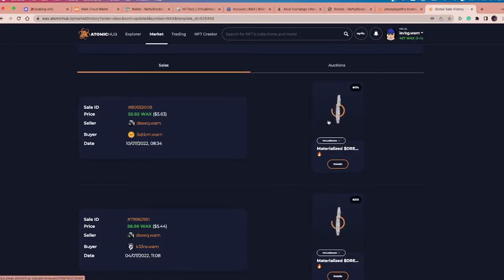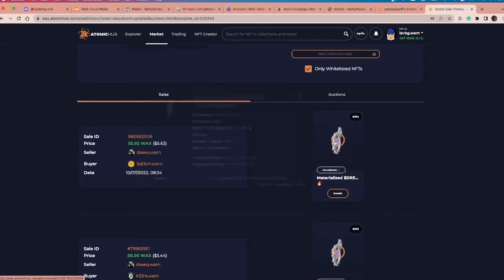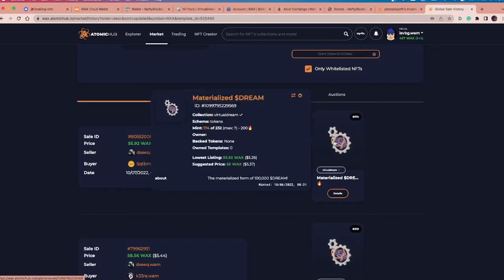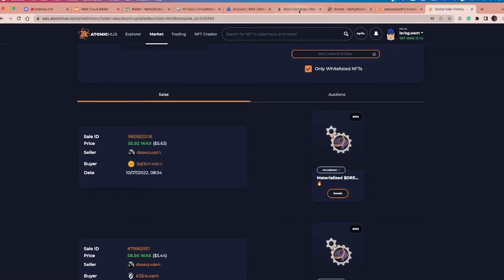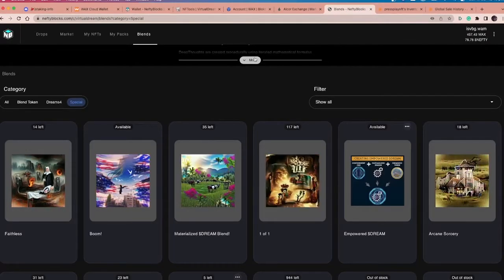I've sold a Materialized Dream, and I get it. It's much easier to come in here to the marketplace and buy one of these. It's great. You can just walk in, click this, and then you can go and buy one of those blends. But I'm giving you the other side of it, which is trading your Dream or buying some Dream, knowing how to buy some Dream, and then making your own Materialized blend.